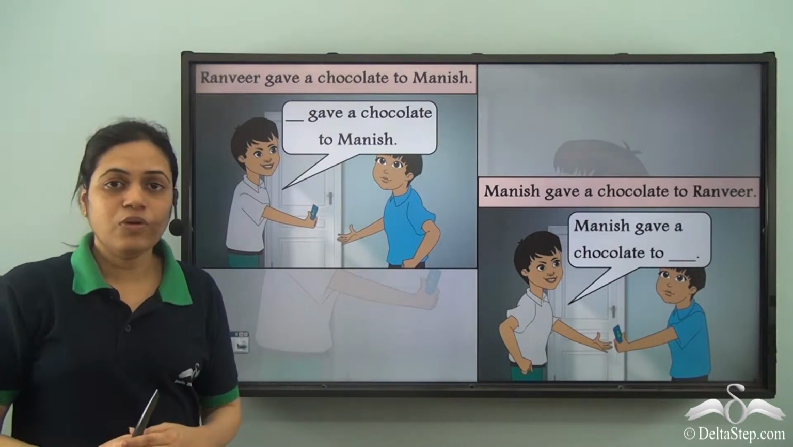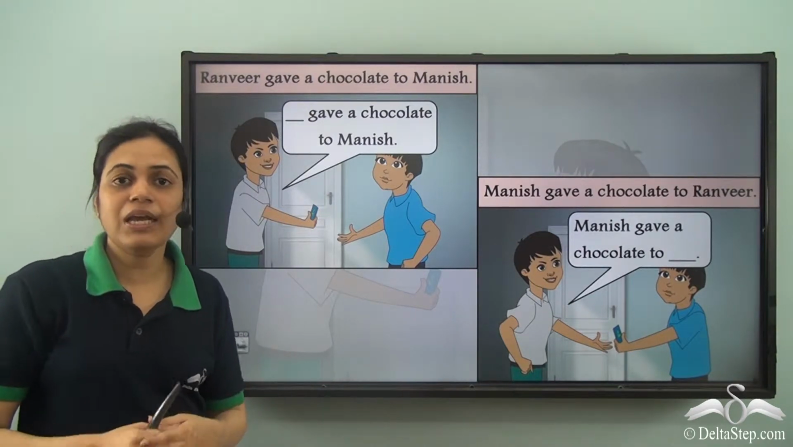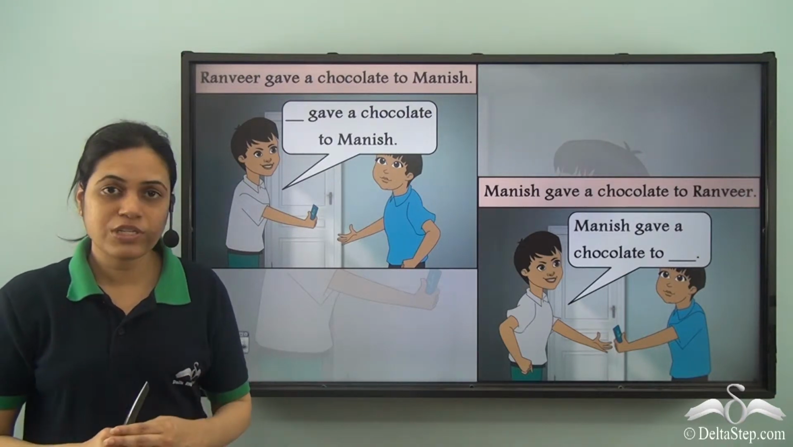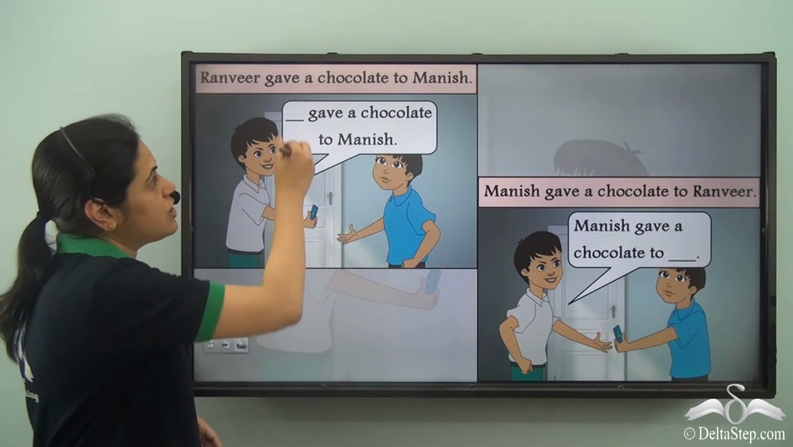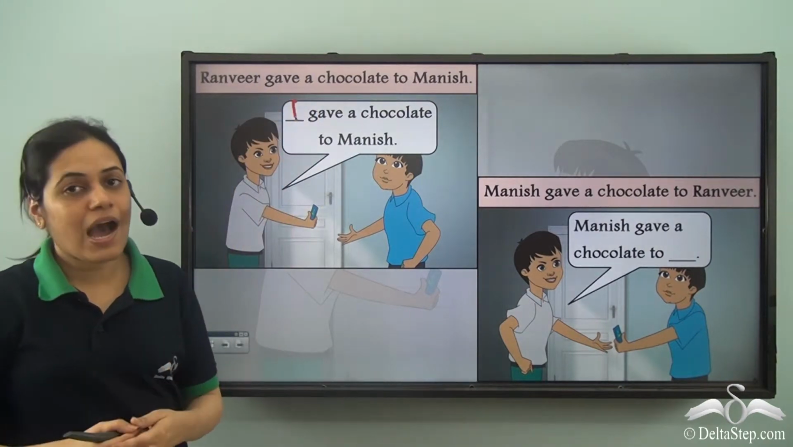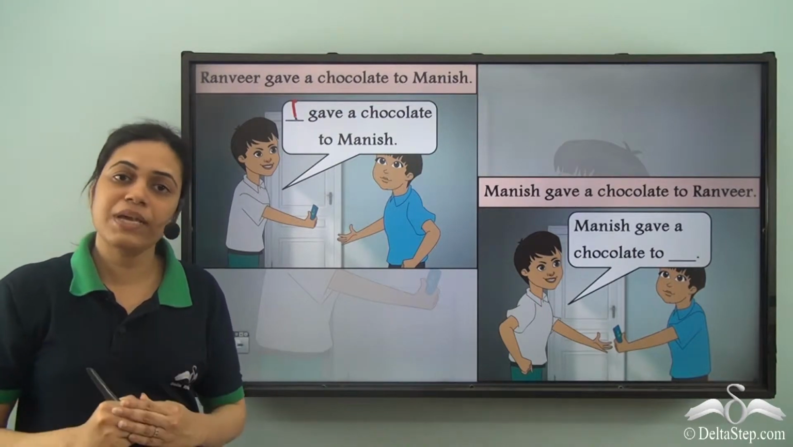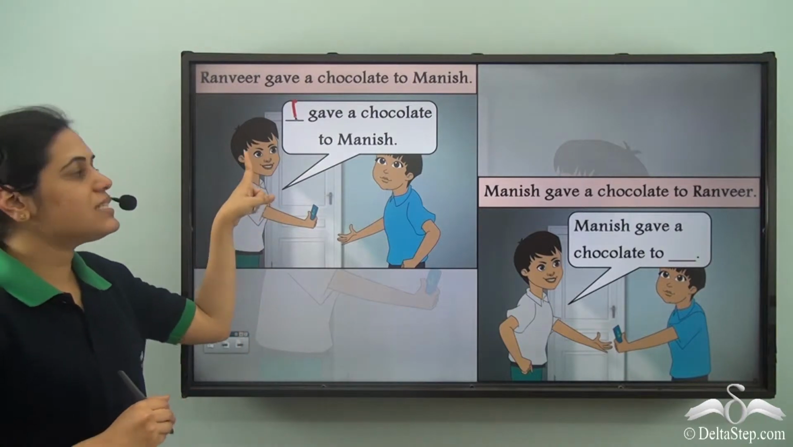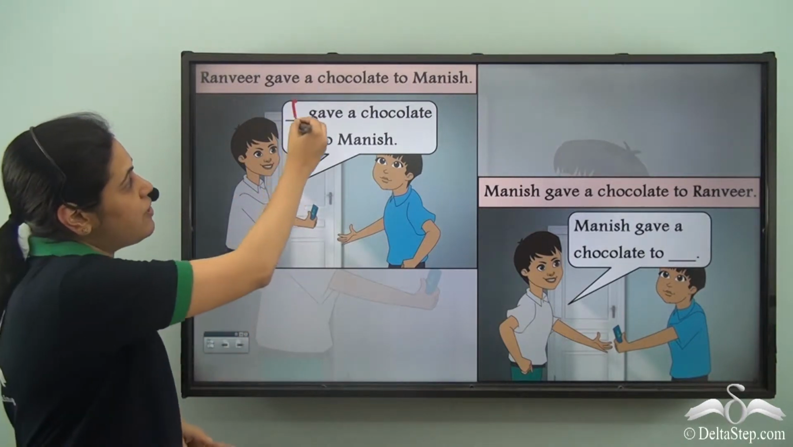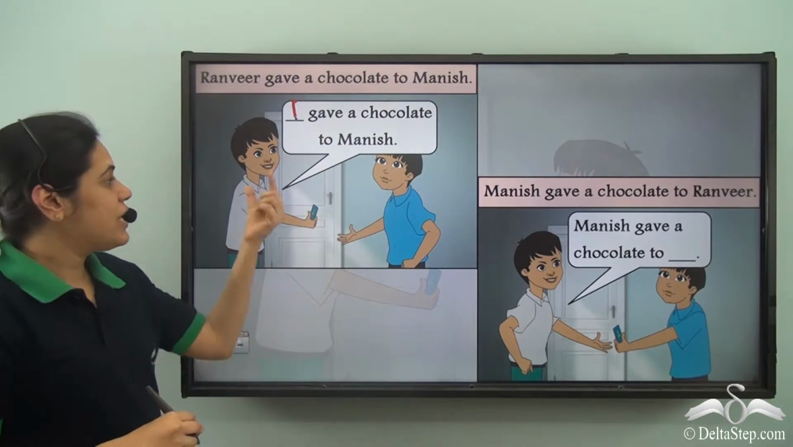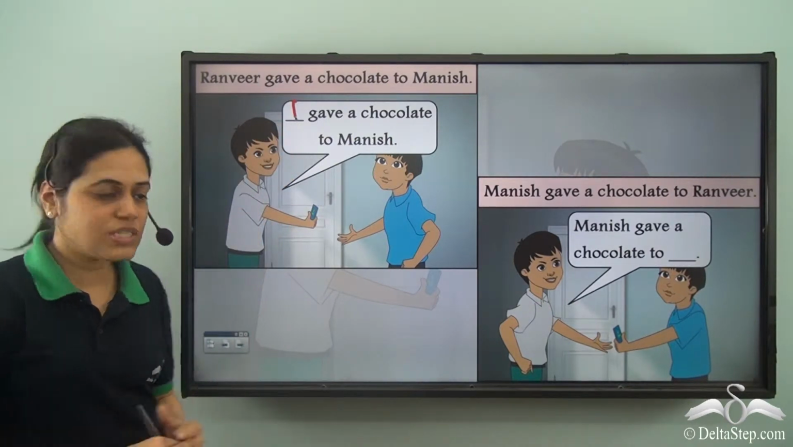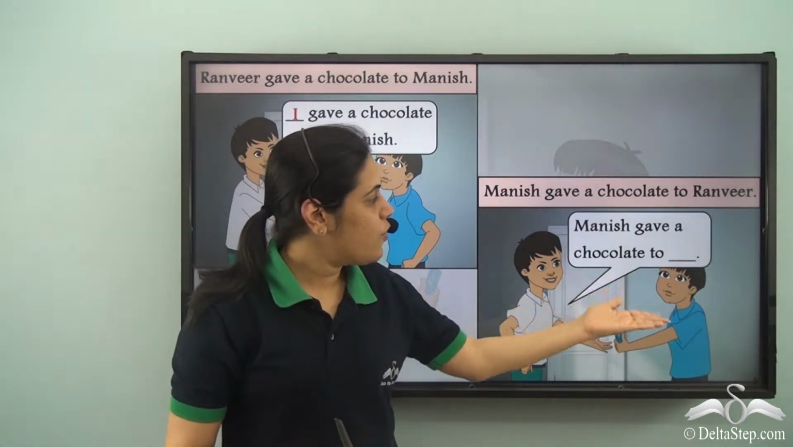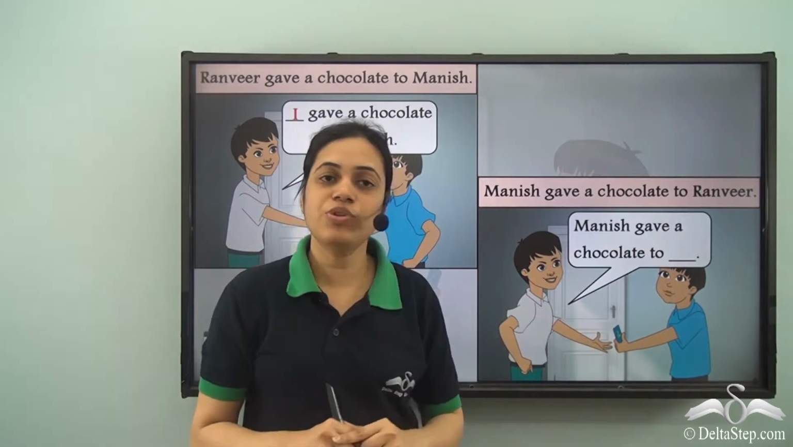No. We know that the person speaking never refers to himself or herself by name. A pronoun is used. The pronoun used here will be I, because I is used for the person who is speaking when he is referring to himself only. So in this case, Ranveer is referring to himself. Ranveer gave a chocolate to Manish. Instead of Ranveer, the pronoun used is I. I gave a chocolate to Manish, and over here Manish gave a chocolate to Ranveer.